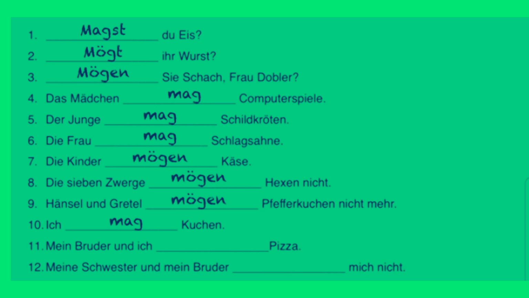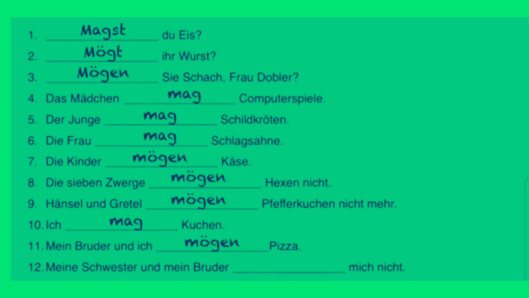I like cake. In number 11, we have here mein Bruder und ich. As I mentioned before, ich is always the subject, but in this case we have und in front of it, which means that we have my brother and I, which would make it the we form. So we use here the wir form, which is mögen. Mein Bruder und ich mögen Pizza. My brother and I like pizza.